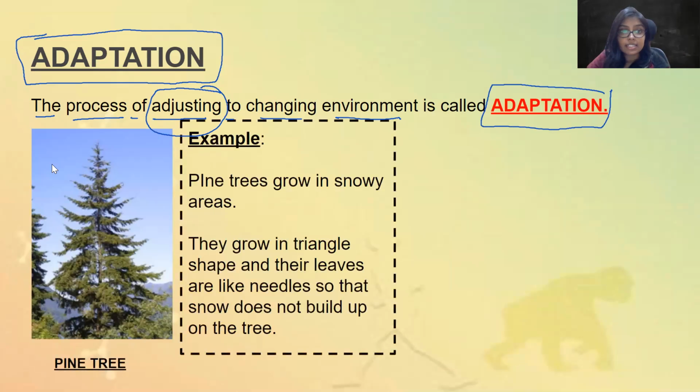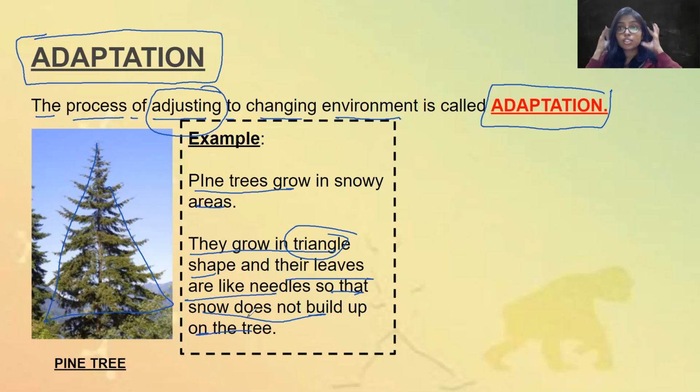For example, these trees are called pine trees. इन ट्रीज को पाइन ट्रीज बोलते हैं. Pine trees grow only in snowy areas, जहाँ पे बहुत सारा snow होता है, बहुत सारा बर्फ होता है. They grow only there, right? They grow in triangle shape. So you see this shape, triangle shape, and their leaves are like needles. उनके जो पत्ते हैं वो needles की तरह नोकीले हैं. Why? So that snow does not build up on the tree. ताकि snow उनके उस tree पे आके जमा ना हो जाए. So the tree has adapted.